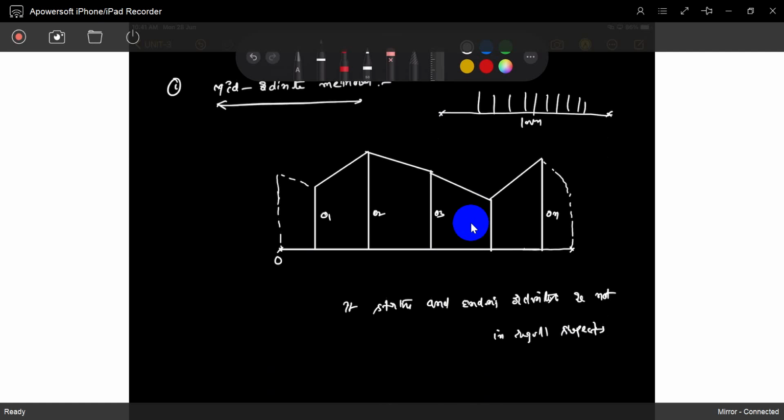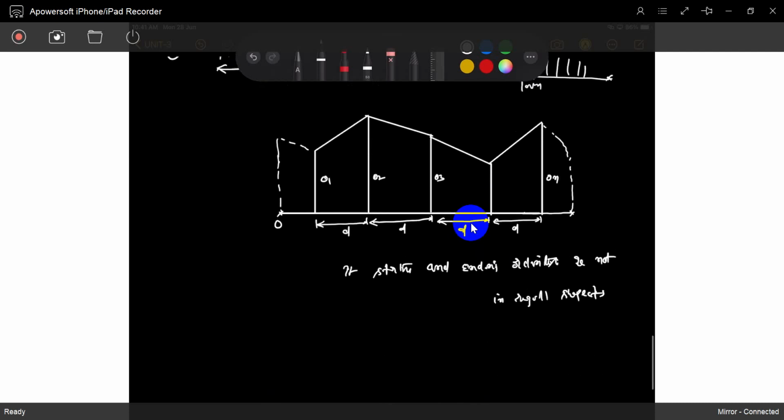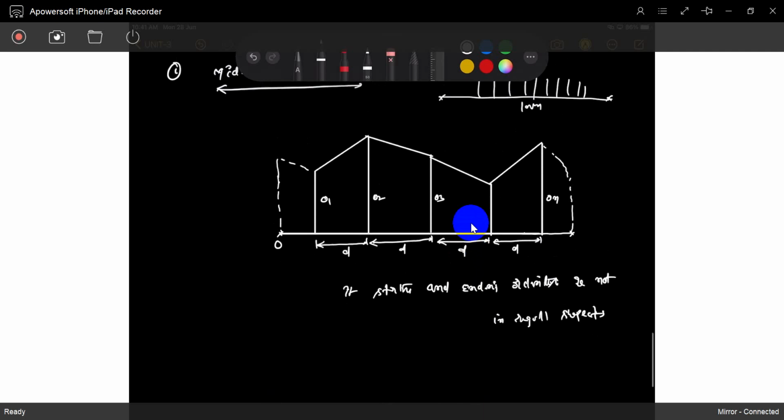We divide and draw ordinates with some small interval. That interval is the same, D, D, D. So what is the area? Sir, we have to find out each segment's area. No need, we will do that at the next level. First, how can you do it directly? You can choose a mid ordinate.